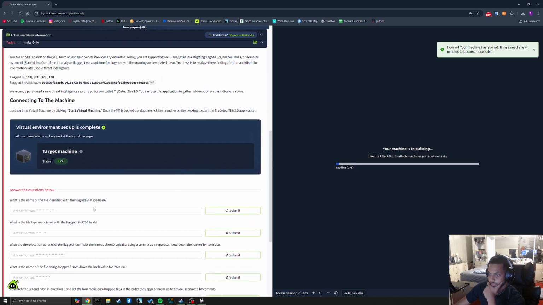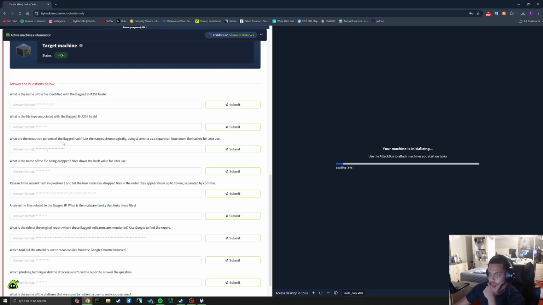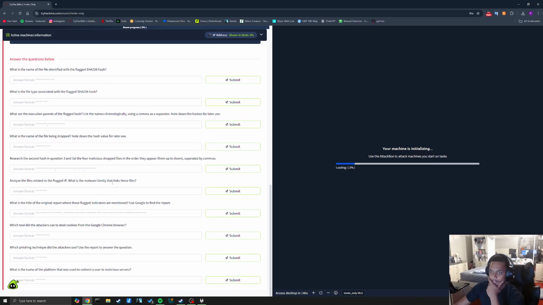Alright, and what is the name of the file identified with the flagged SHA-256 hash? What are the execution parents of the flagged hash? List names chronologically. What is the name of the file being dropped? Note down the hash value for later use. Research the second hash in question. Analysts relate to the flag. What tool did the hacker use to steal cookies? What phishing technique did attackers use? Use the report to answer the question.